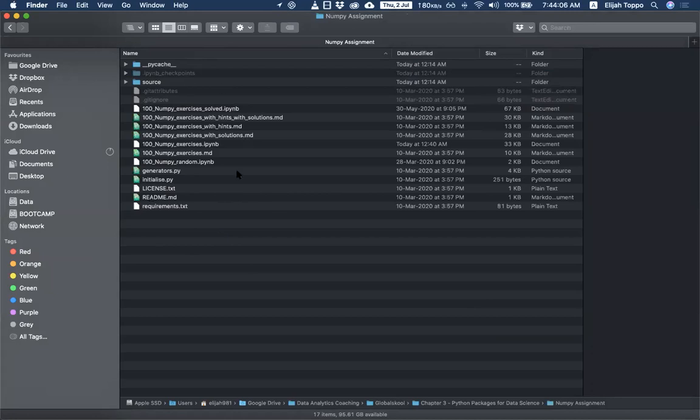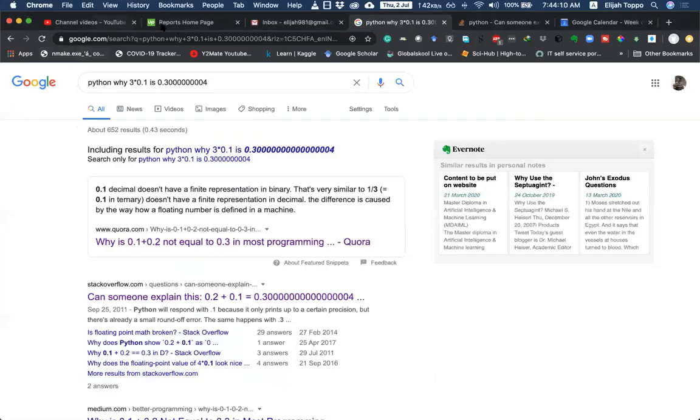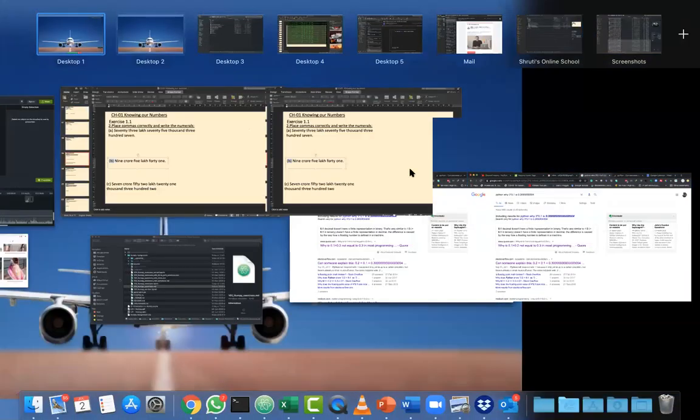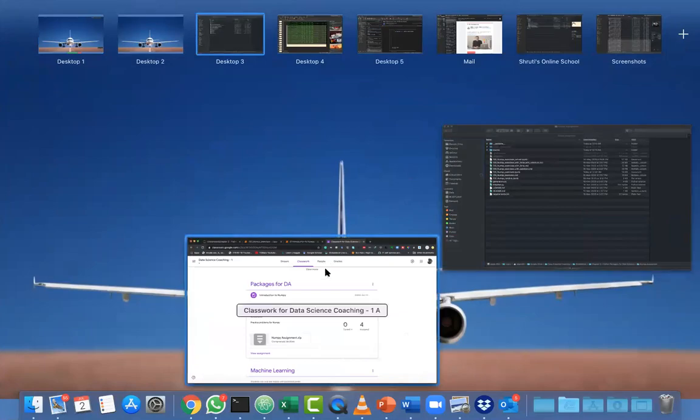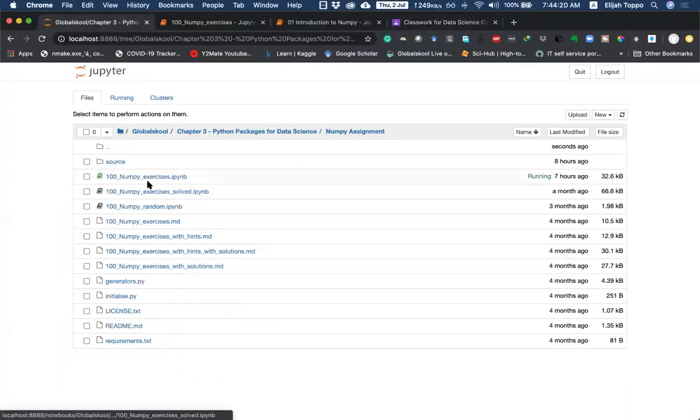Once you open it in the Jupyter Notebook, you will have these files. Out of these files, you have to open the notebook here, which is 100 NumPy exercises.